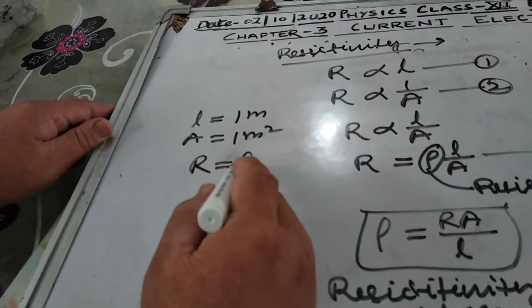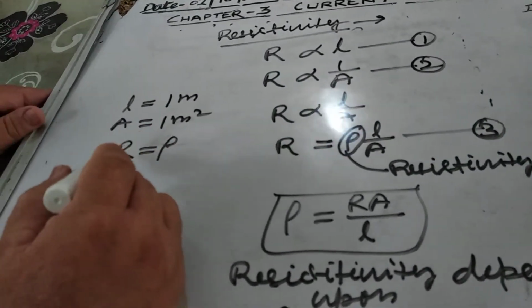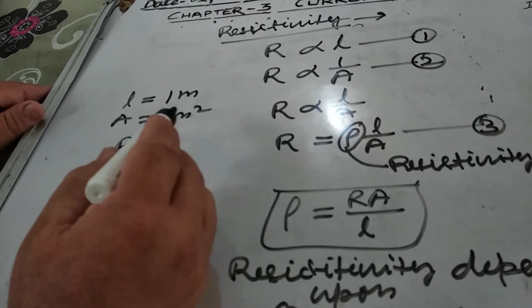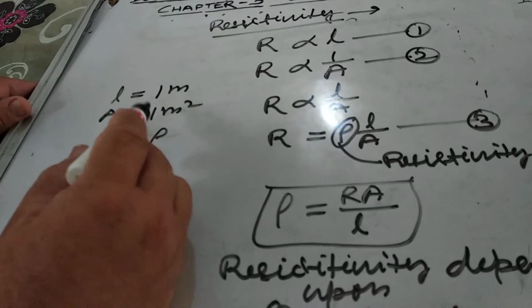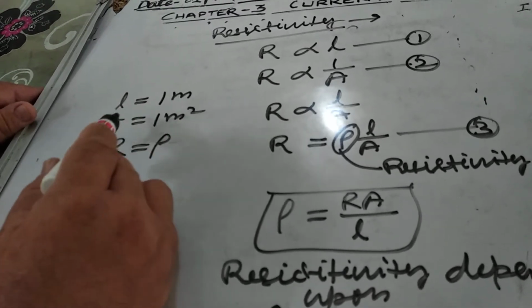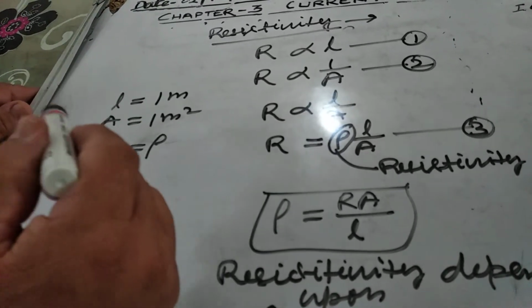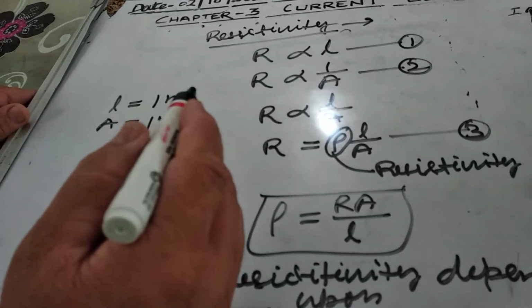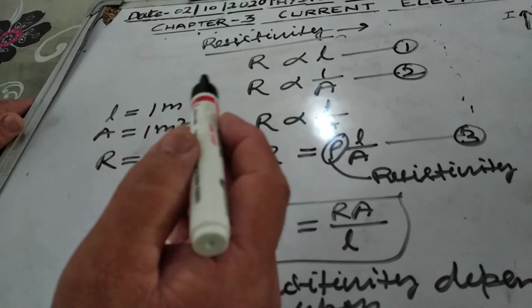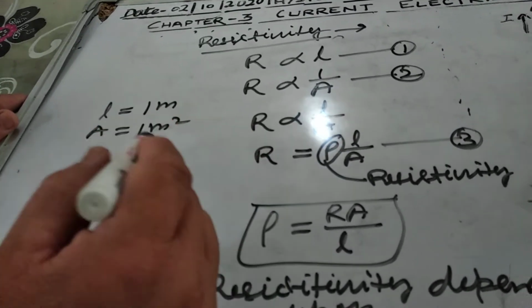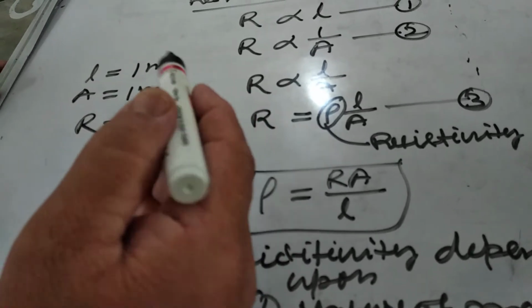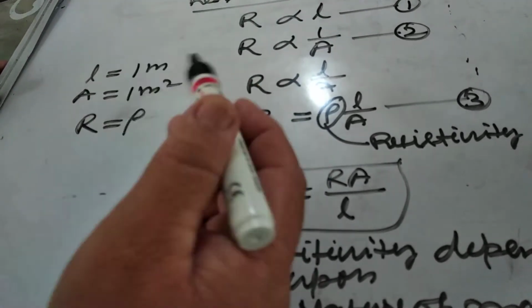So the resistance will be equal to the resistivity when we take a conductor of length 1 meter and area of cross section 1 meter square, and hence the resistivity or specific resistance of the material of the conductor is equal to the resistance when the length of the conductor is 1 meter and the area of cross section is 1 meter square.